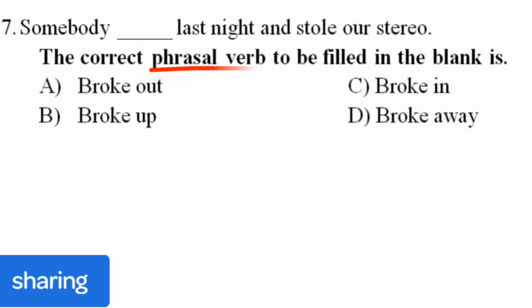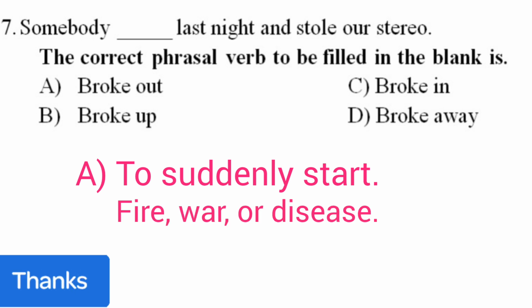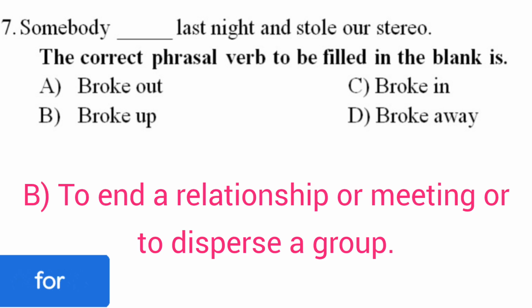The correct phrasal verb to be filled in the blank is option A, broke out, option B, broke up, option C, broke in, and option D, broke away. Let's understand these options. Option A, broke out, means to suddenly start, typically used for something like a fire, war, or disease. Option B, broke up, means to end a relationship or meeting or to disperse a group.